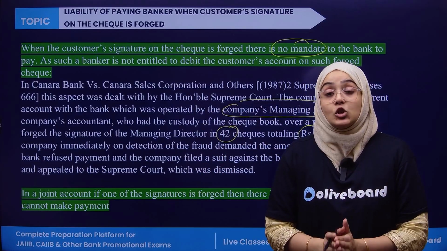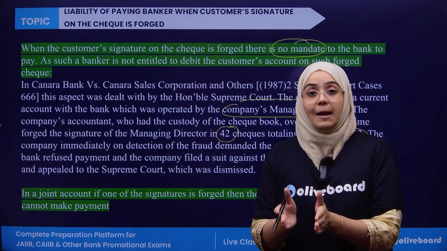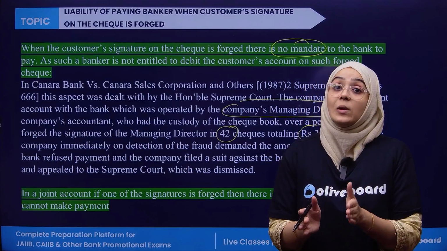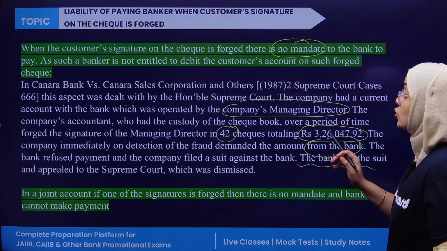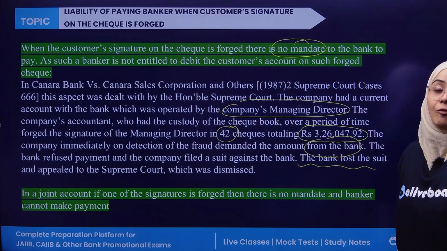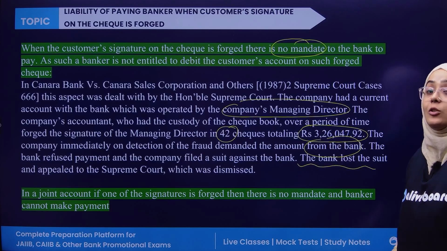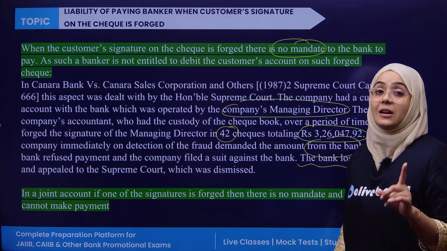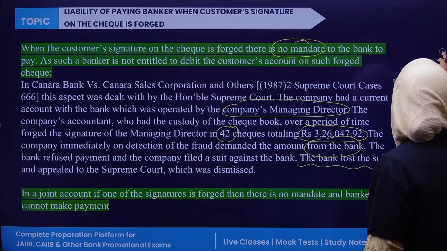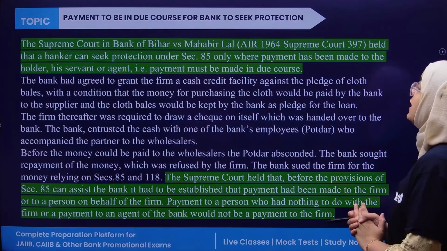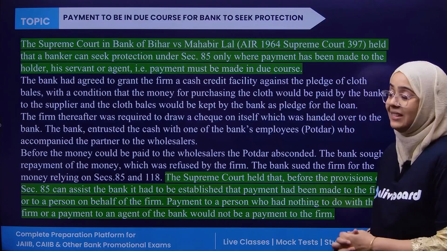It means that in any condition, the paying bank is held liable when it credits the amount in the case of a forged signature. In a joint account, if even one of the signatures is forged, then also the bank should not be crediting the money to the account. Clear?